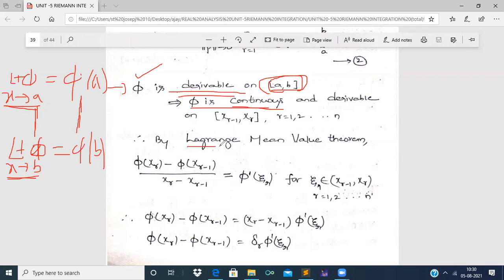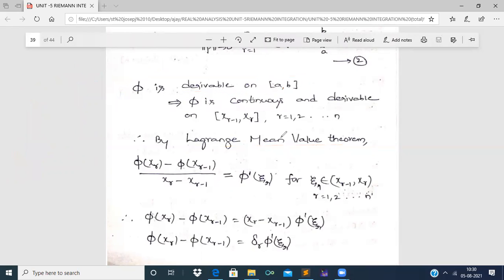Therefore, by Lagrange's mean value theorem, there exists a point xi r in the open interval xr minus 1 comma xr such that phi dash of xi r will be equal to phi of xr minus phi of xr minus 1 by xr minus xr minus 1. So what does this mean? Let me explain, right?